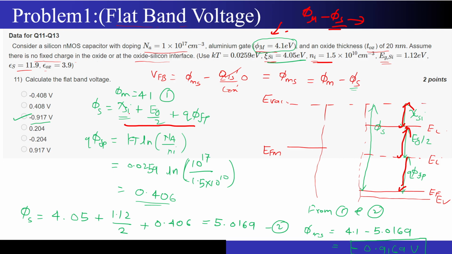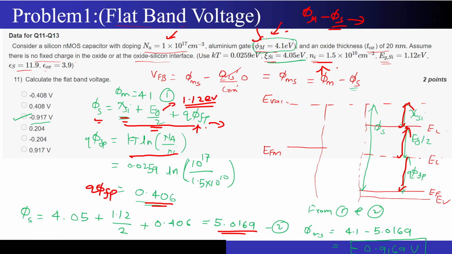Now how can I calculate this? The electron affinity for the silicon is given to me, correct? It will be known. And now for the Eg by 2, of course they have to give me the Eg. And Eg of the silicon is what? 1.12 electron volts. If they don't give you, just use this value. And to calculate the phi fp, I have to know the value of Na and Ni. Na is given to me, the Ni value is also given to me. I will just substitute in this formula. So first of all, I have calculated the value of q times phi fp. Once I know this value, I will substitute it over here to get the value of psi s, correct?